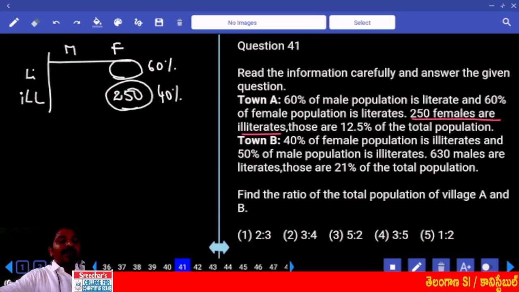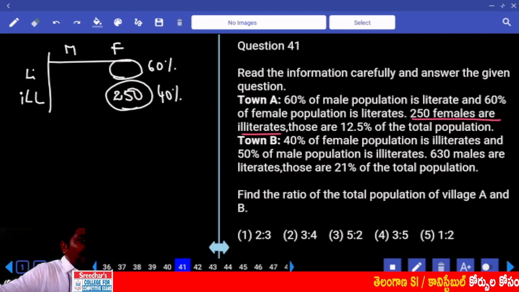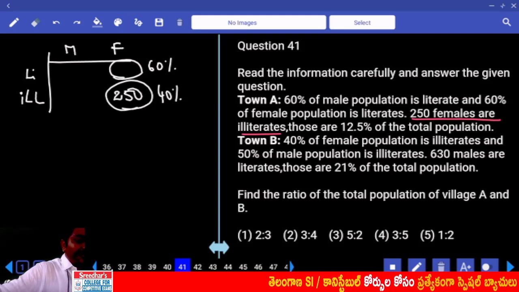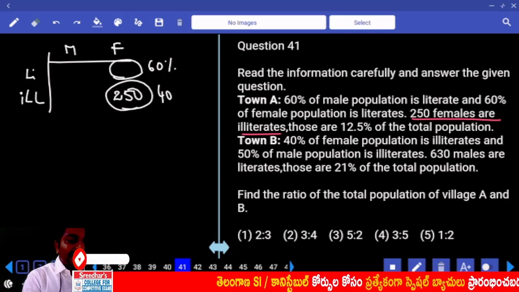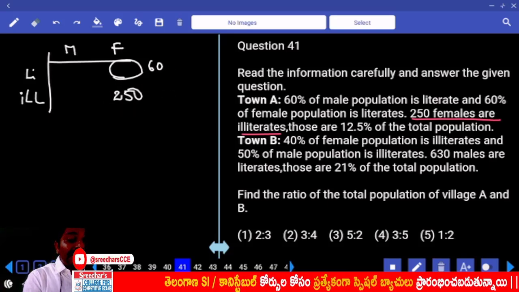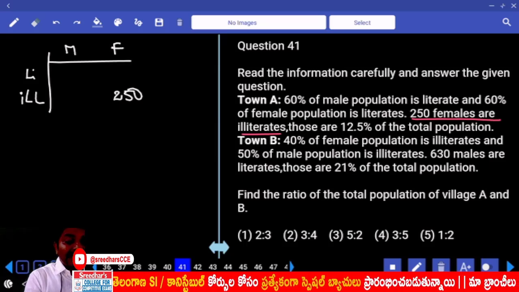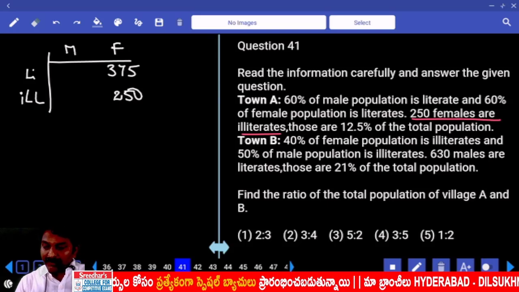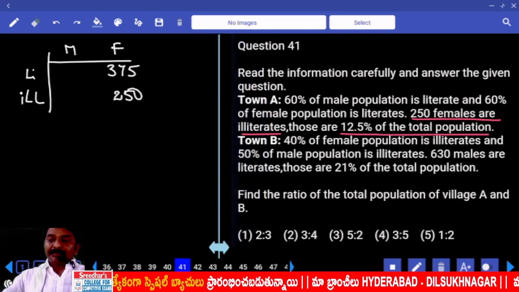Otherwise, using 40, how will you get 60? Add half. What is half of 250? Add 125, 375. Got it?